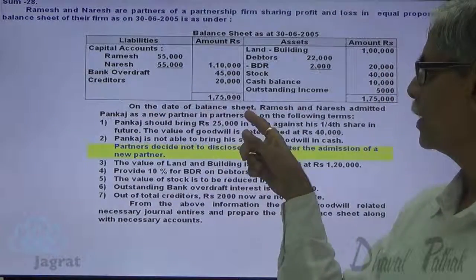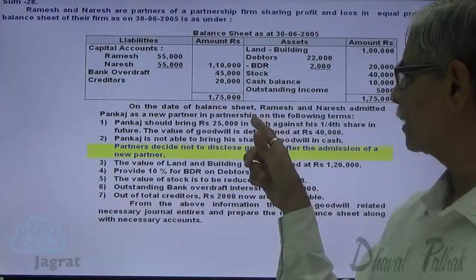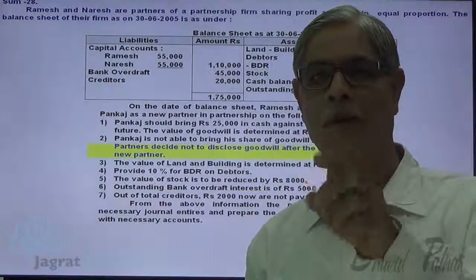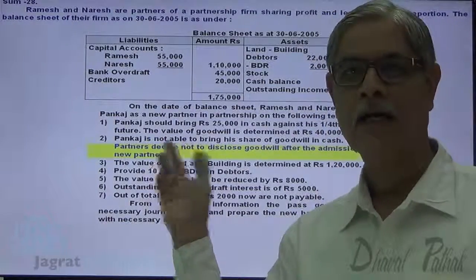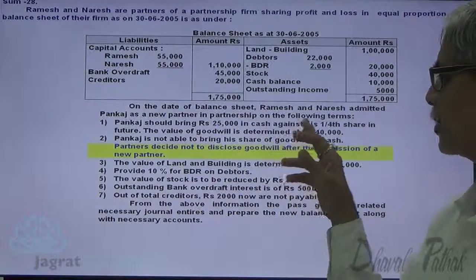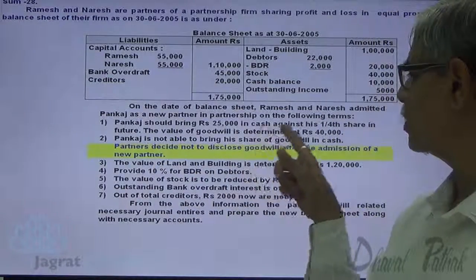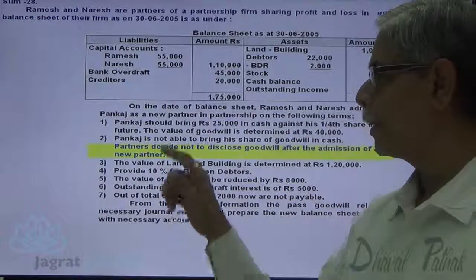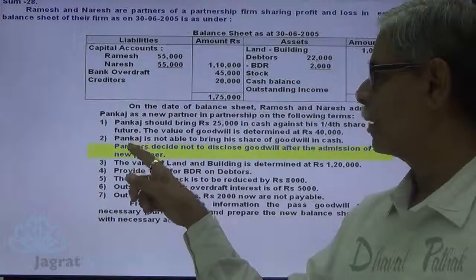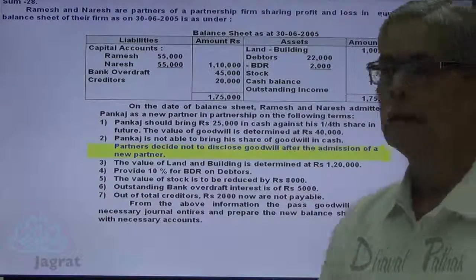On the date of balance sheet, Ramesh and Naresh admitted Pankaj as a new partner in the partnership firm on the following terms. Pankaj should bring 25,000 in cash against 1/4 share in future. The value of goodwill is determined at 40,000. Pankaj is not able to bring his share of goodwill in cash. Partners decide not to disclose goodwill after the admission of a new partner.